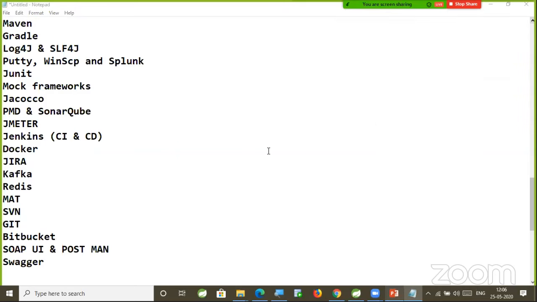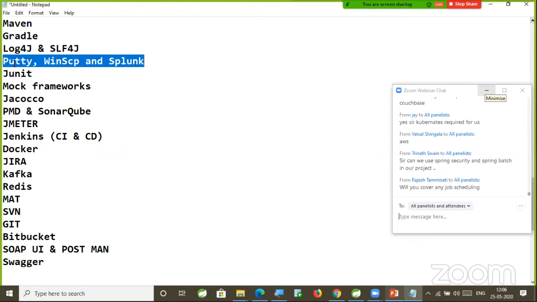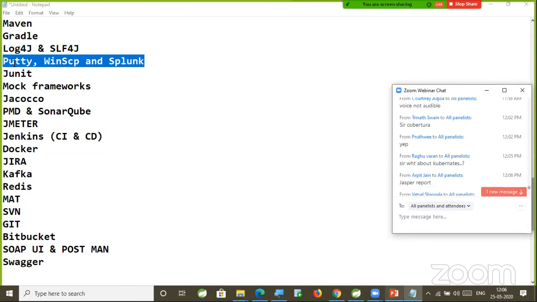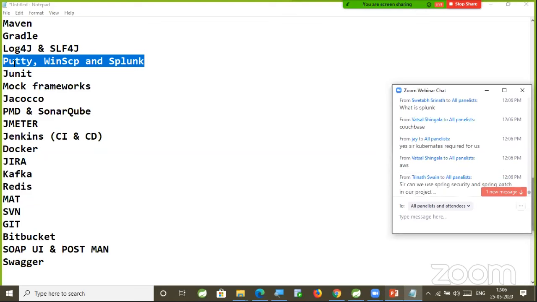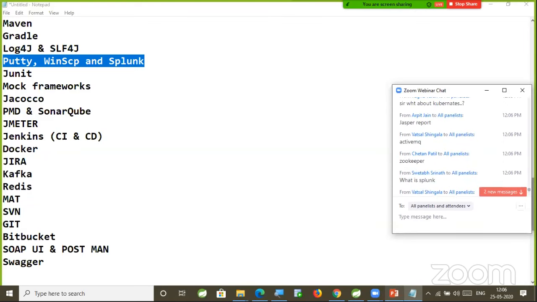Right. Splunk. Yes, here I specified. Putty, WinSCP, Splunk I specified, sir. Those things will be used for log monitoring. Job scheduling? Yes, sir. Job scheduling will be covered as part of our project. Zookeeper will be covered as part of Apache Kafka.